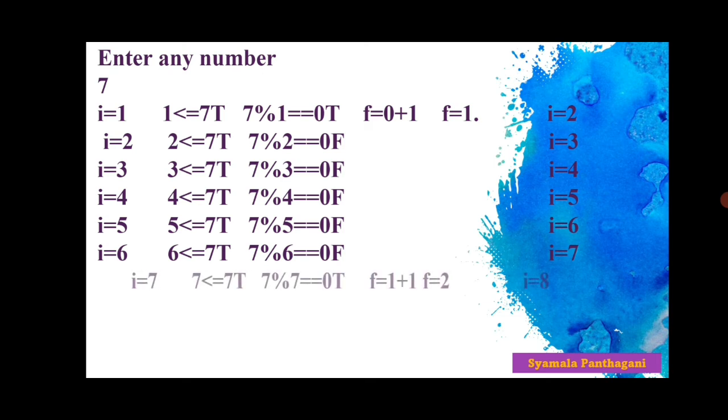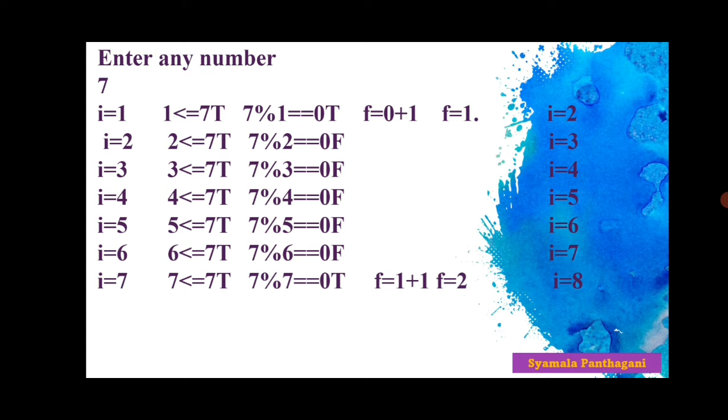Now come to the seventh iteration. I is equal to 7. 7 is less than or equal to 7. Is it true? Yeah, this is true. Now 7 mod 7 is equal to 0. When we divide the number 7 with 7, the remainder is 0. That's why the condition is true.